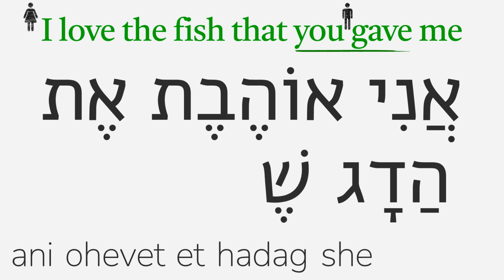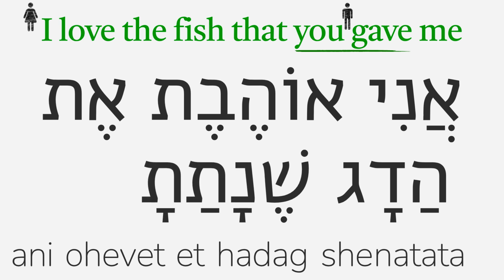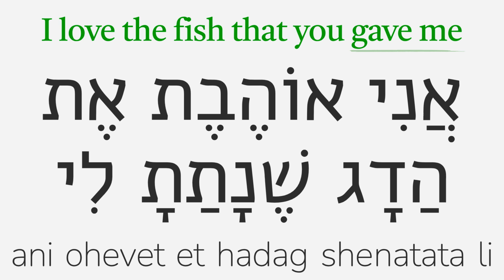Since the you in this sentence is masculine singular, this verb will be in the ata form of the past tense, which is natata, with the ta ending. When translating gave me into Hebrew, the structure we have to use is gave to me. To me is li. Ani ohevet et hadag shenatata li. I love the fish that you gave me. Ani ohevet et hadag shenatata li.